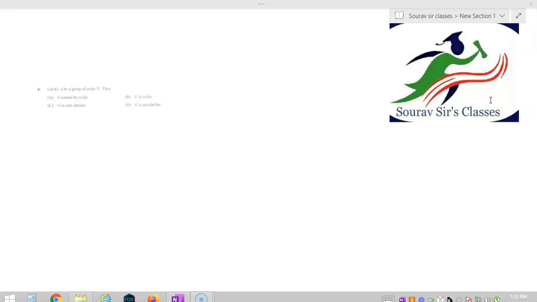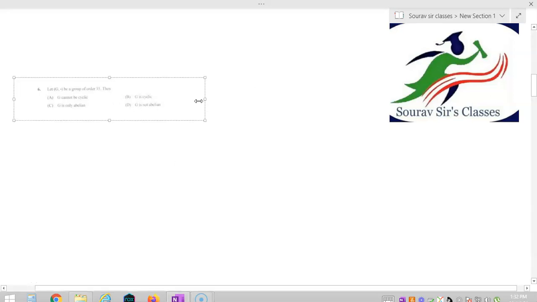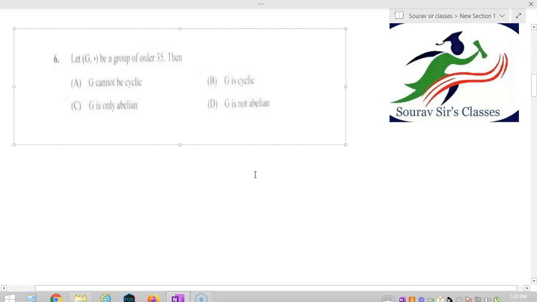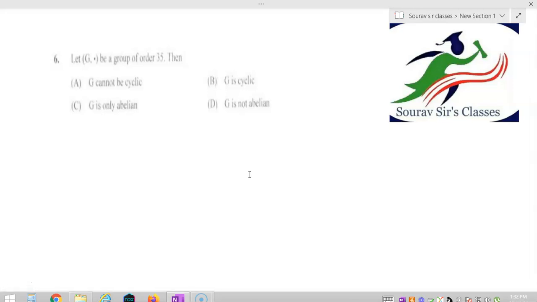Now let us solve question number 6. It is from abstract algebra, and the question says that G is a group of order 35. Okay, so G is a group of order 35, right?